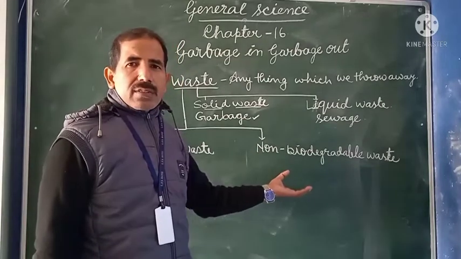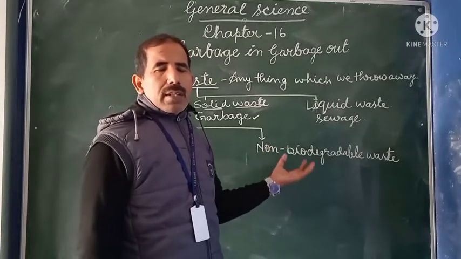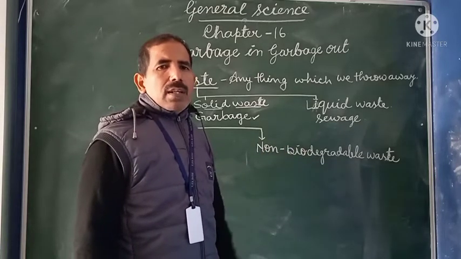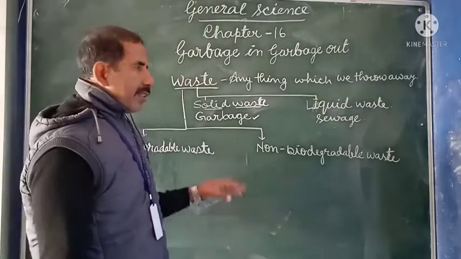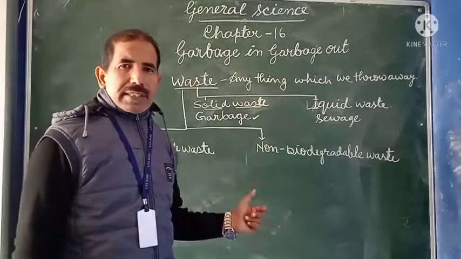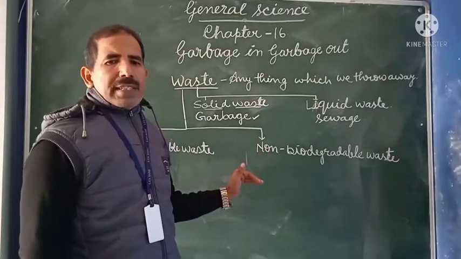Plastic is also the same. It does not decompose in many years. So they are called non-biodegradable waste.